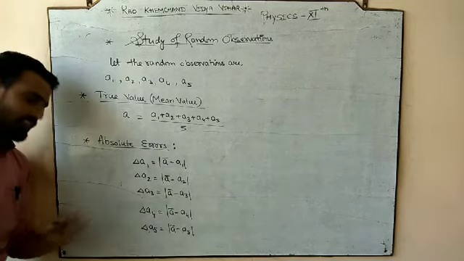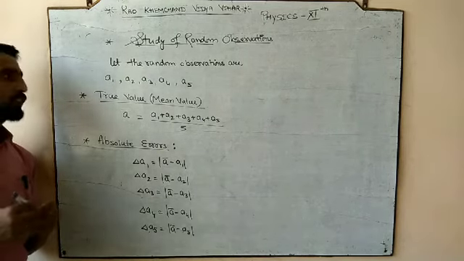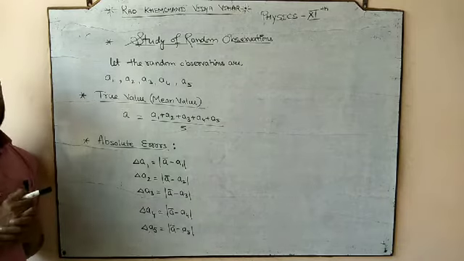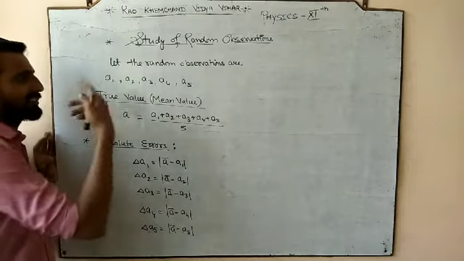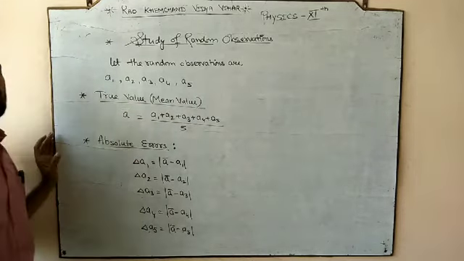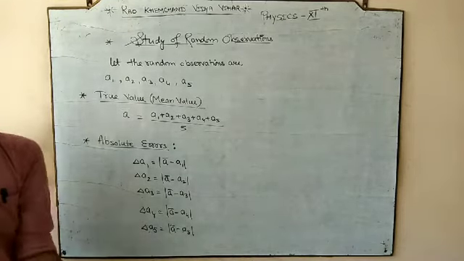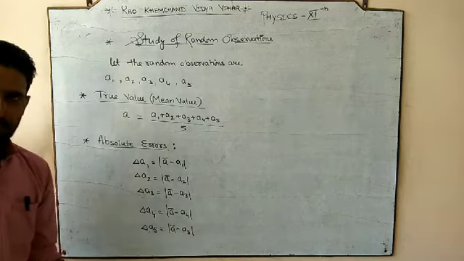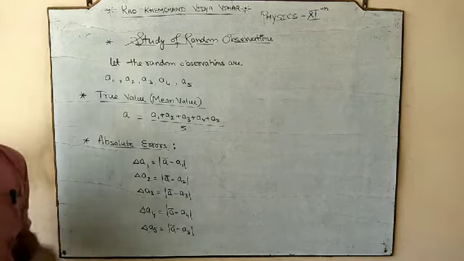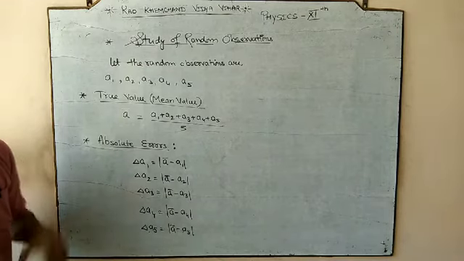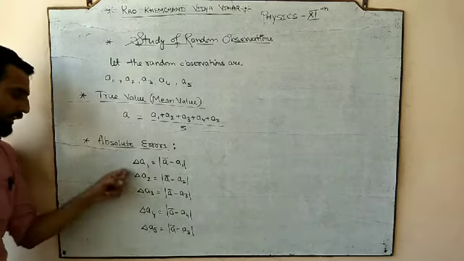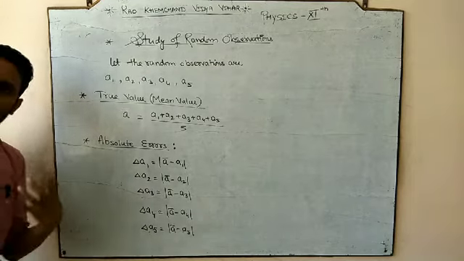Since I have 5 different observations, every observation would be different from the true value. There might be a chance that some value would be exactly equal to it. In that case your error would be 0, since both are the same. So in this manner we calculated the individual errors. Now how many errors do we have? 1, 2, 3, 4, 5. So I have 5 errors.